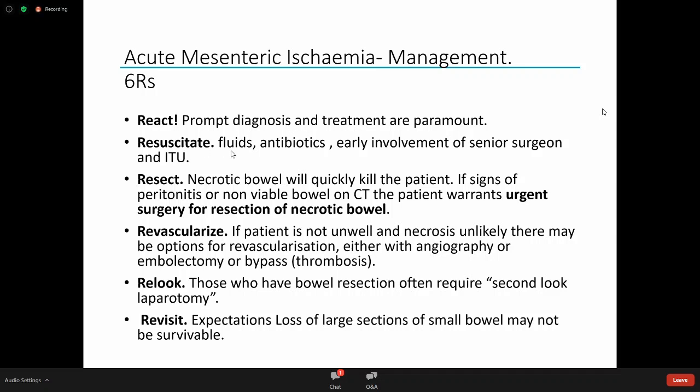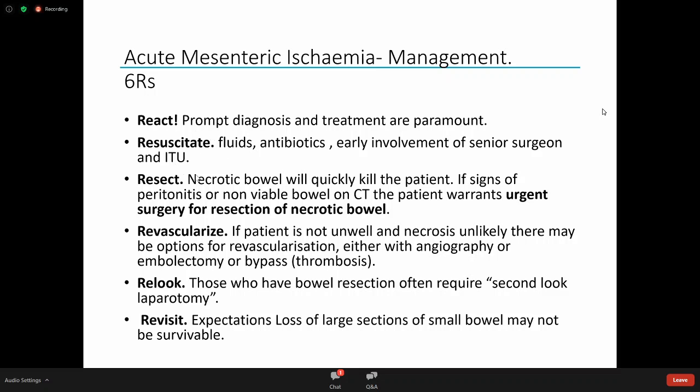We need to resuscitate: fluids, antibiotics because of the bacterial translocation. Get somebody involved early who's going to make a decision early. This isn't somebody who's admitted at 12 o'clock at night and discussed at 8 o'clock in the morning. And your patient, if they survive, will almost certainly be going to ITU.